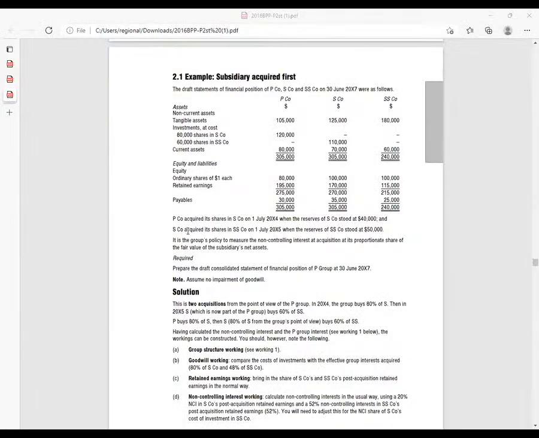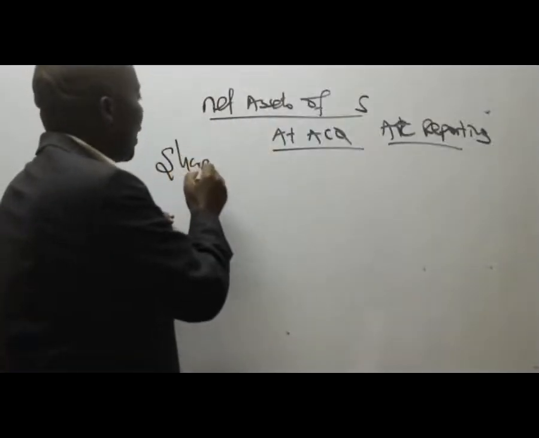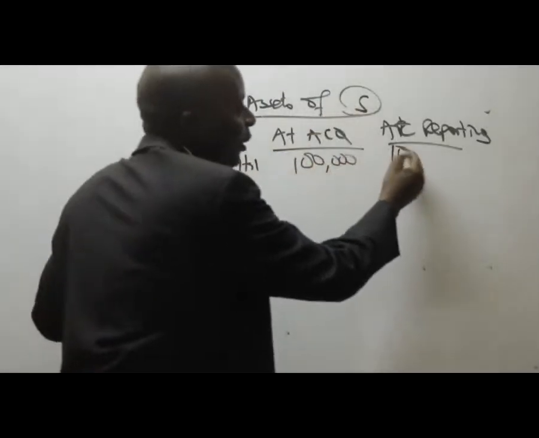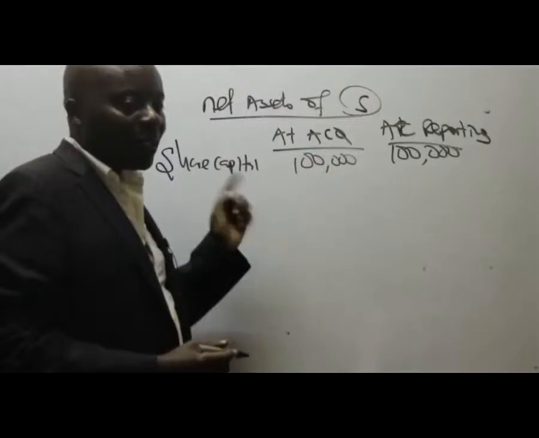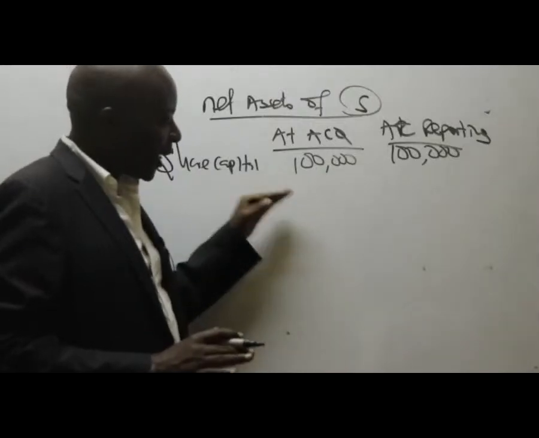So, ladies and gentlemen, what do we have here? We are told here, P company acquired shares. But even before I go to these reserves, we have the equity of S company. Somebody should be able to see the equity of S company. Share capital is 100,000. Share capital of S is 100,000 at acquisition, 100,000 at reporting. That does not change, remember. Share capital remains constant.